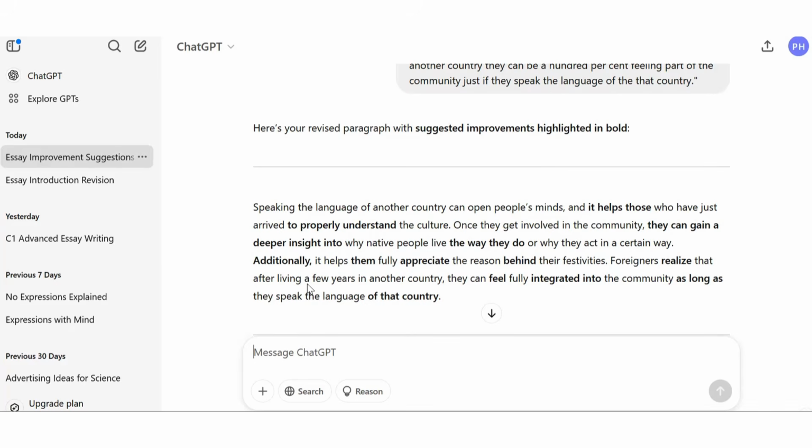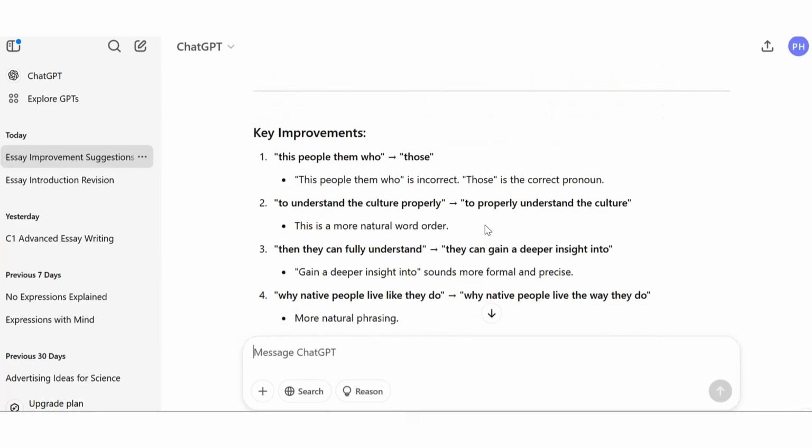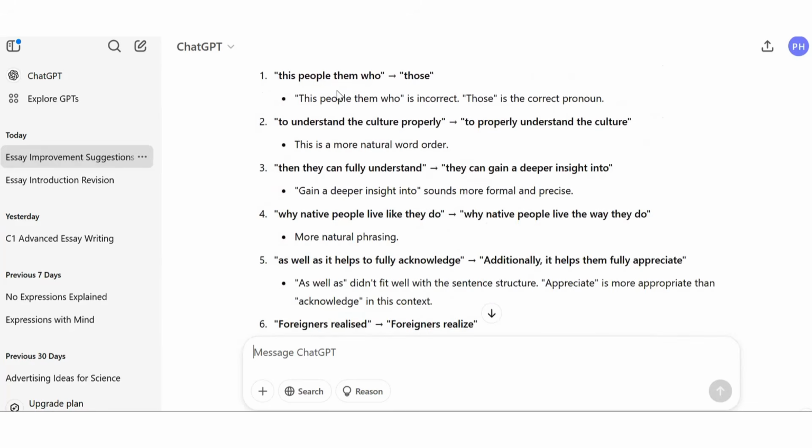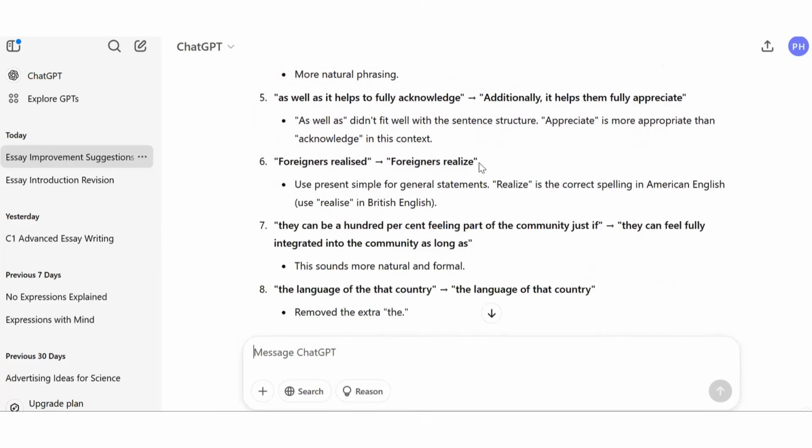Foreigners realize that after living a few years in another country, they can feel fully integrated into the community as long as they speak the language of that country. So we've got some things here that the student has written before. Again, it provides the reasons why it made the corrections: better phrasing, and perhaps some spelling corrections here.